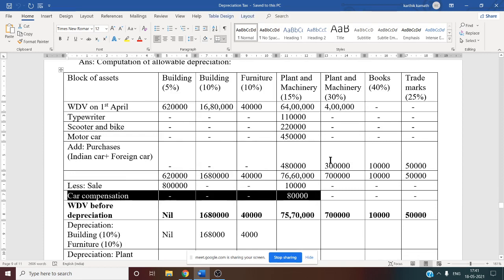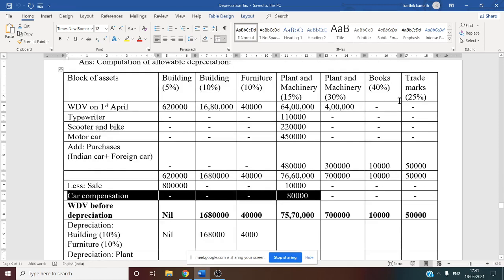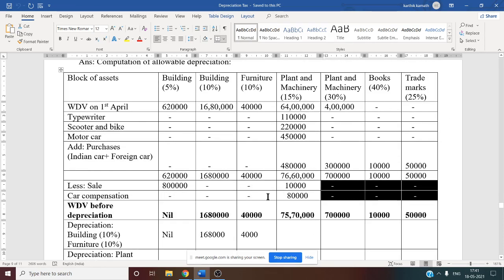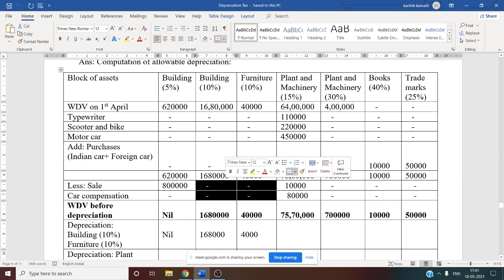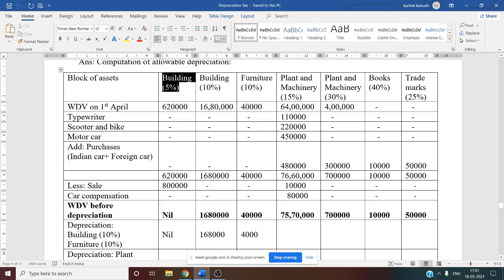Now you will finally get the written down value before depreciation. For plant and machinery 30%, book 40% and trademark 25%, what happens? There is no sale value. Similarly for building 10% and furniture 10%, there is no sale value. So now the written down value before depreciation, that is nothing but the written down value at the beginning of the previous year, add purchase less sale, you will get one amount. So now let us see the first column, building.